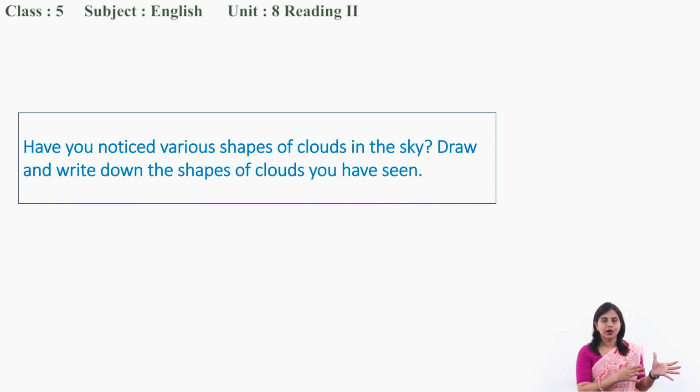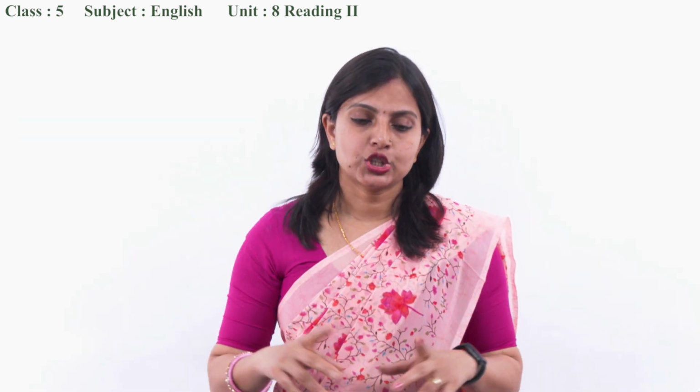Next time when you go out and see the clouds in the clear sky, you should write down what shape it is. Either it is cirrus clouds, or cumulus clouds, or stratus clouds, and you should draw also. In a chart paper you should draw those clouds and then write down their shapes.